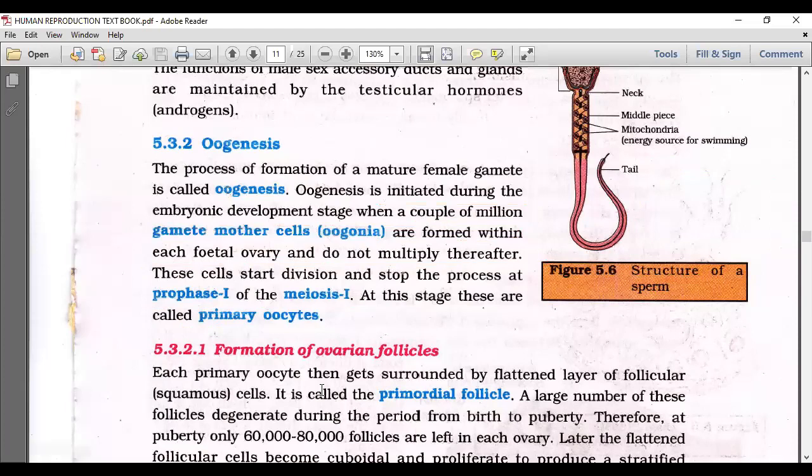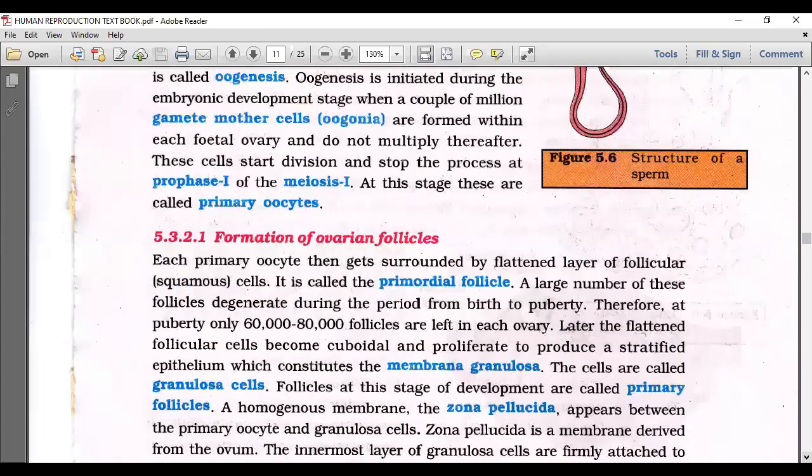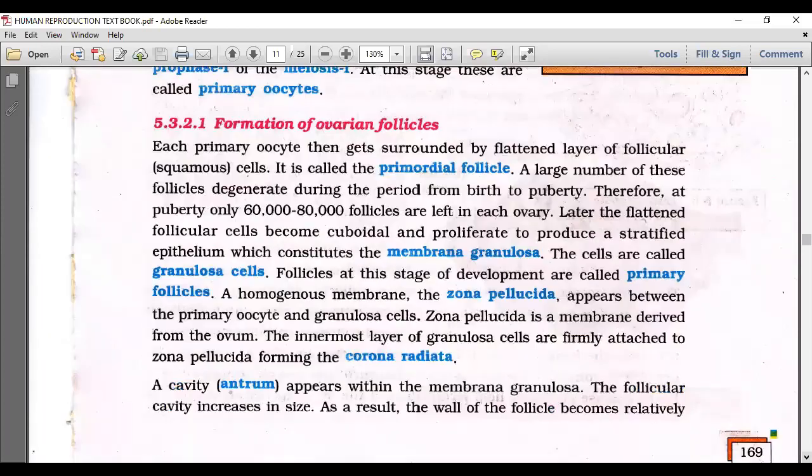Okay, formation of ovarian follicle. Each primary oocyte then gets surrounded by a flattened layer of follicular squamous cells. Let me show you. A primary oocyte is there, surrounded by a layer of flattened simple squamous cells. So what is this? This is the primordial follicle.